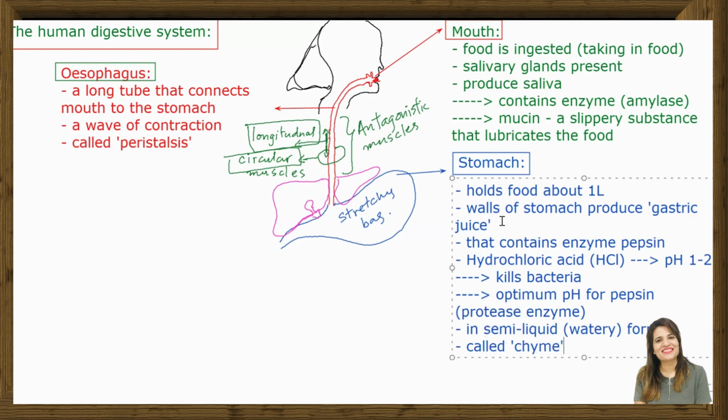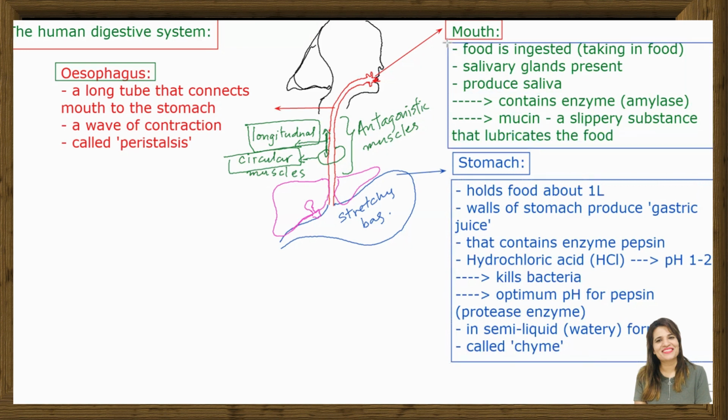Where food is in a runny form, not very runny, but semi-liquid, because now it has already mixed with the gastric juice. So gastric juice has added hydrochloric acid and pepsin, for digestion of proteins into amino acids.